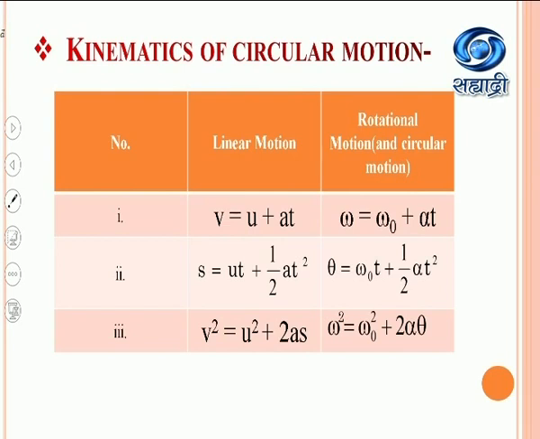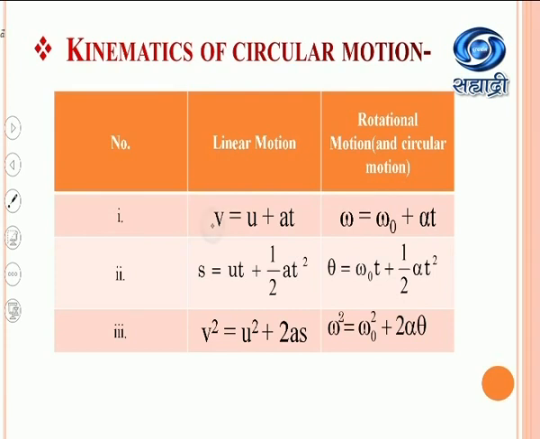Okay, now you already know, here we will compare the kinematical equations in linear motion with the kinematical equations in rotational motion or the circular motion. Now, these kinematical equations in linear motion you already know.